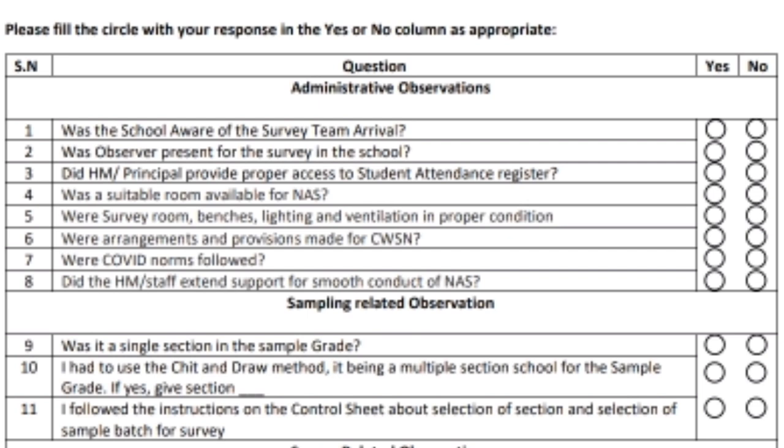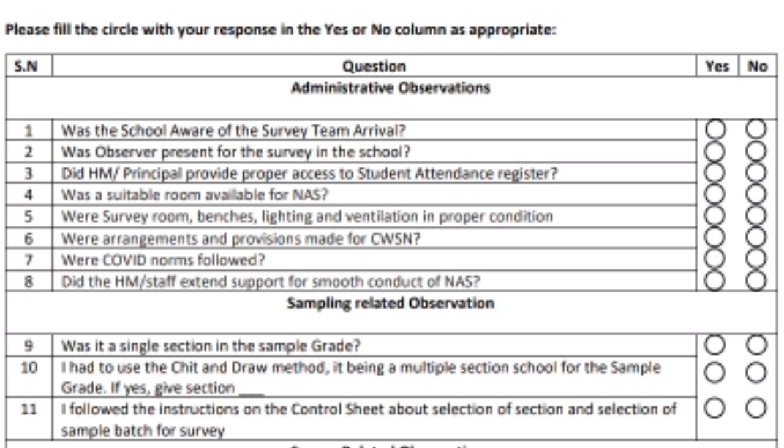Was it a single section in the sample grade? That means we know that we have to do the sampling. If it is a single section school and the number of students is less than or equal to 30, then there is no need to do chit and draw. So we have to fill up whether the school has only a single section or multiple sections. If multiple sections are there, then the chit and draw method will be implemented, which we know. So this type of information we have to fill up here.